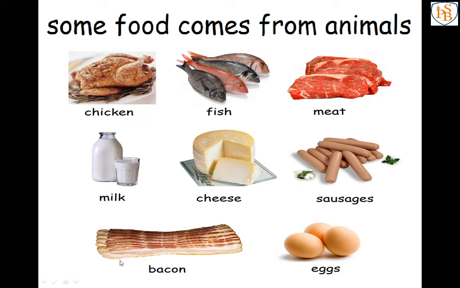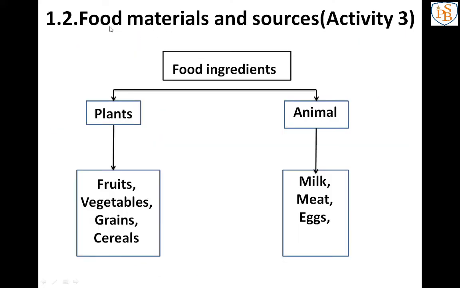Next one is bacon. Bacon is also pig flesh. From that bacon we can make the sausages. And the last one is egg. So chicken, fish, meat, milk, cheese, sausages, bacon and eggs, and other things like that, we get from animals.